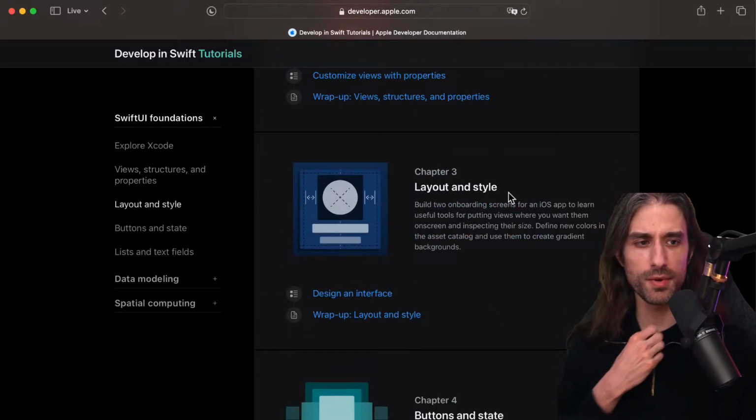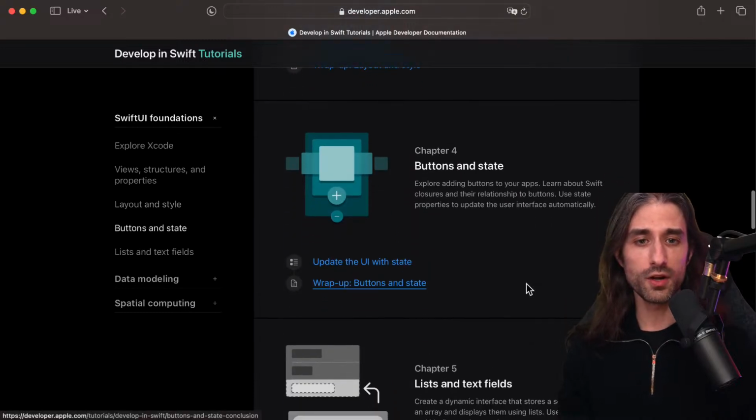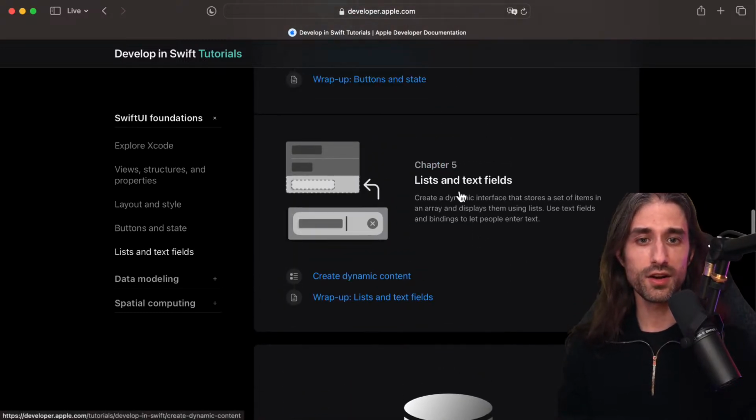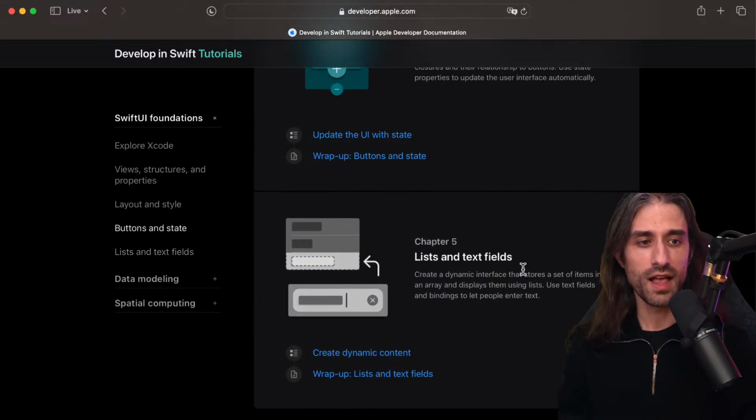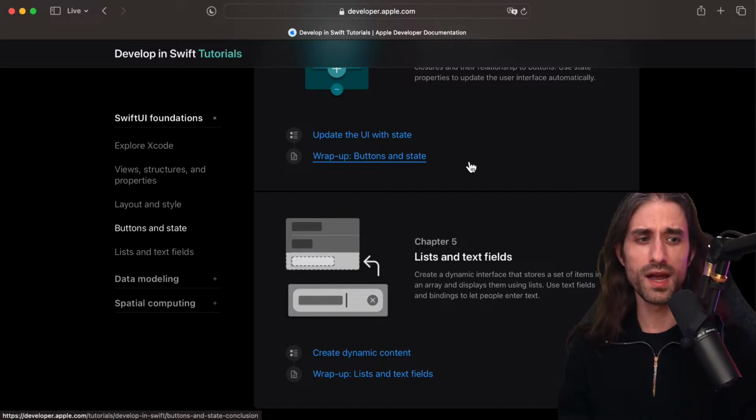Then we'll learn a bit more about UI, about layout and style. So how do you display a UI that is visually pleasing? How do you handle buttons and states? So how do you handle user interaction? How do you handle lists and text fields? And we will stop here for this tutorial. So actually this will take us more than one video. I think this will be at least 2 videos, maybe even 3 videos.